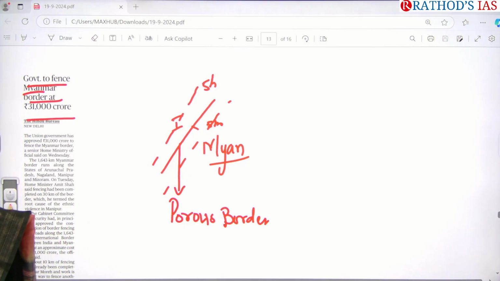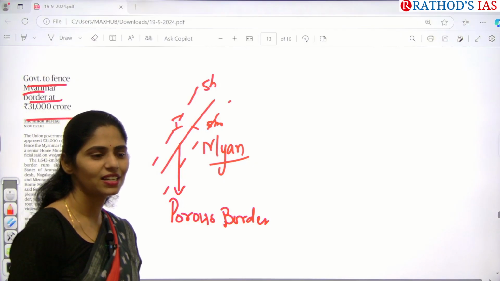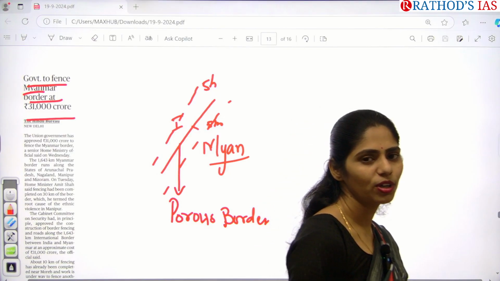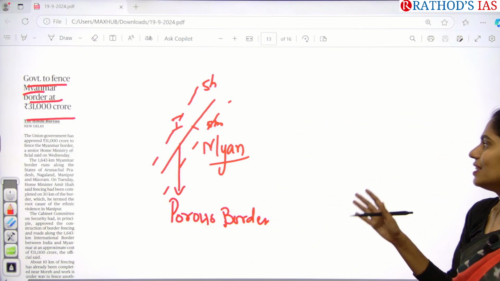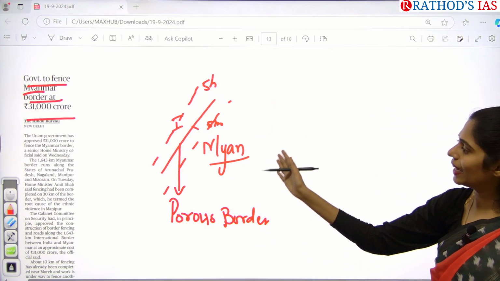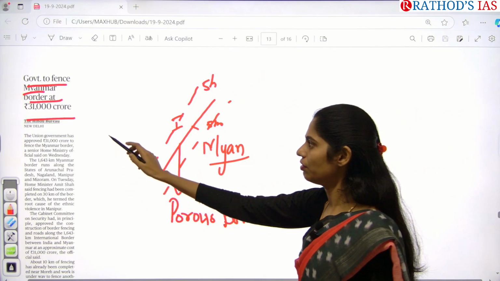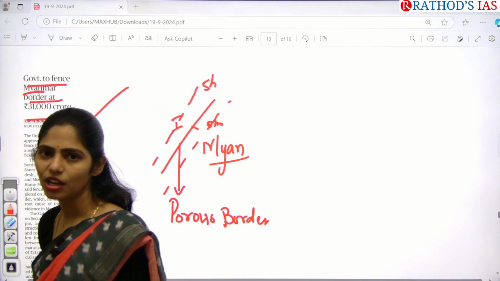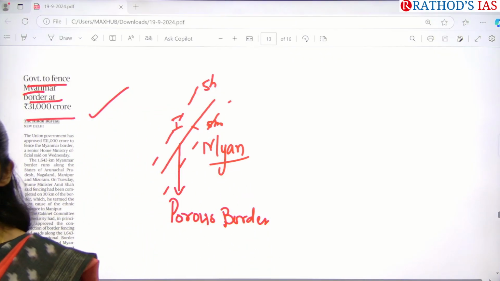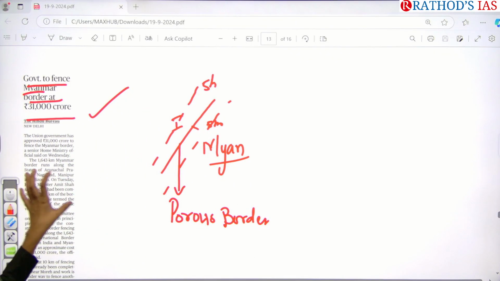But actually what is the condition in Myanmar? Myanmar is under military junta now. Because of this, there is an issue of migrants from Myanmar entering into India. So now we are going for fencing at our border so that we can protect our national integrity and we can protect our country from insurgency problems. Okay, see this article.